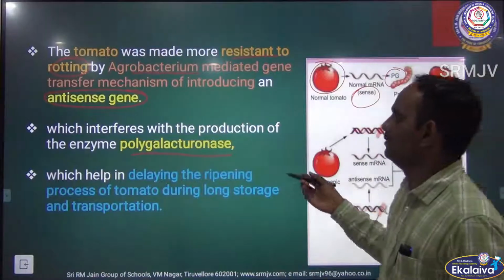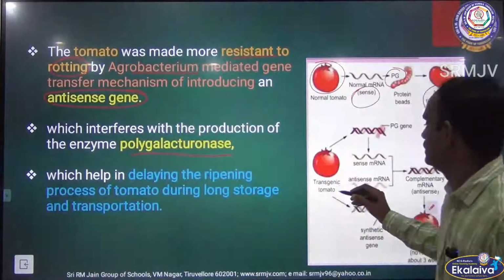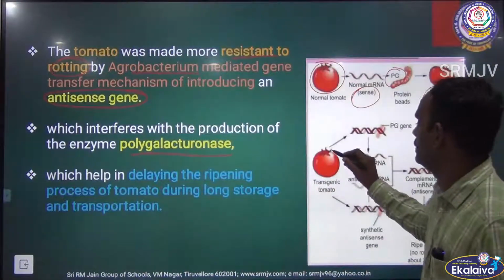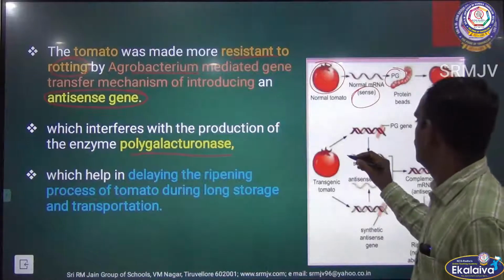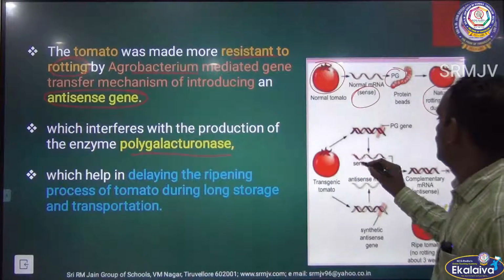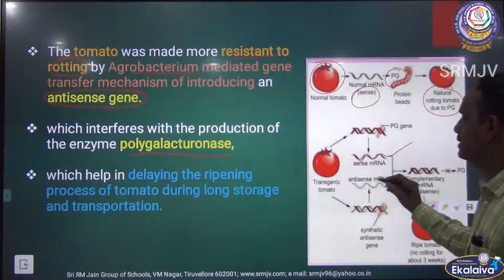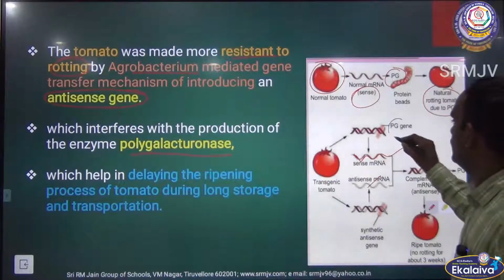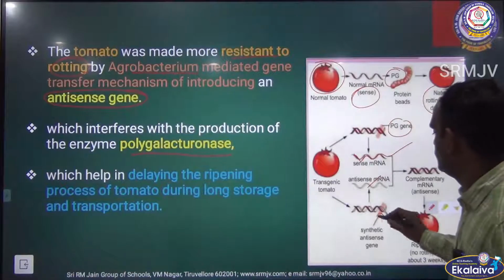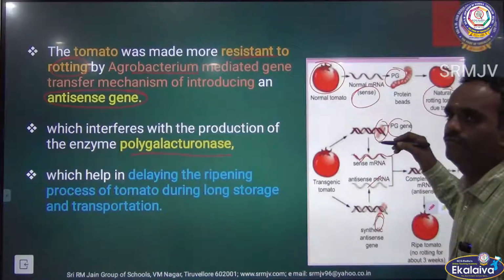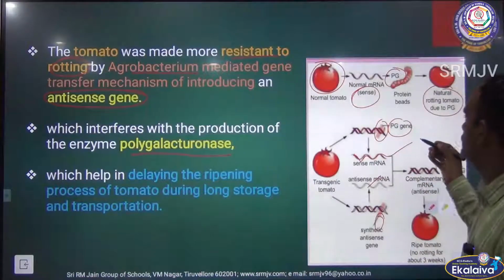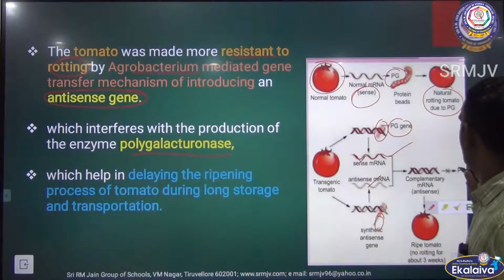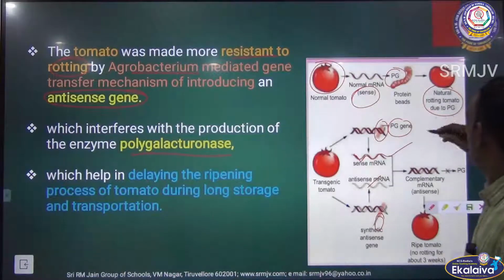Okay. And then see here, this is a transgenic tomato. Here it has sense mRNA and antisense mRNA, and the antisense gene blocks the function of this enzyme. If there is no enzyme at all, there is no formation of rotting.